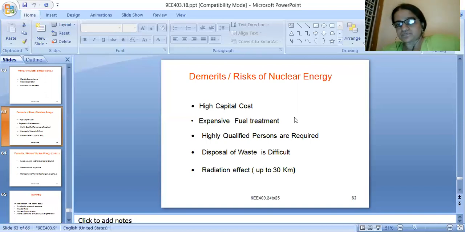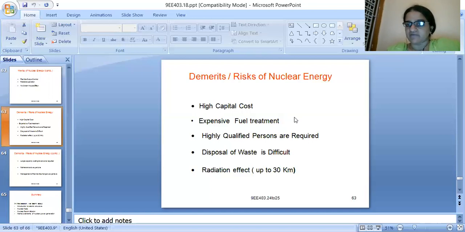But I will try to tell that this nuclear energy is a risky form of energy. It has a greater amount of risk. It's a bit risky to operate a nuclear power plant.